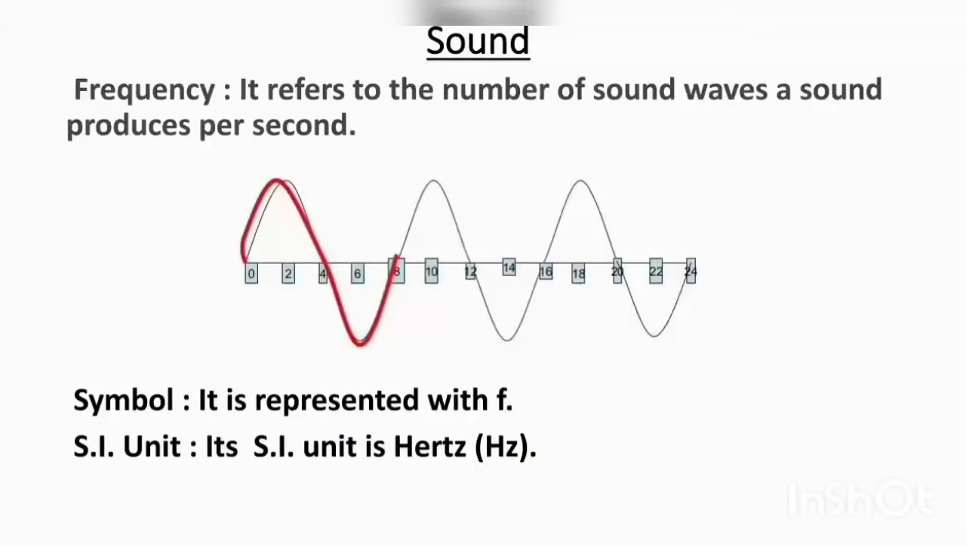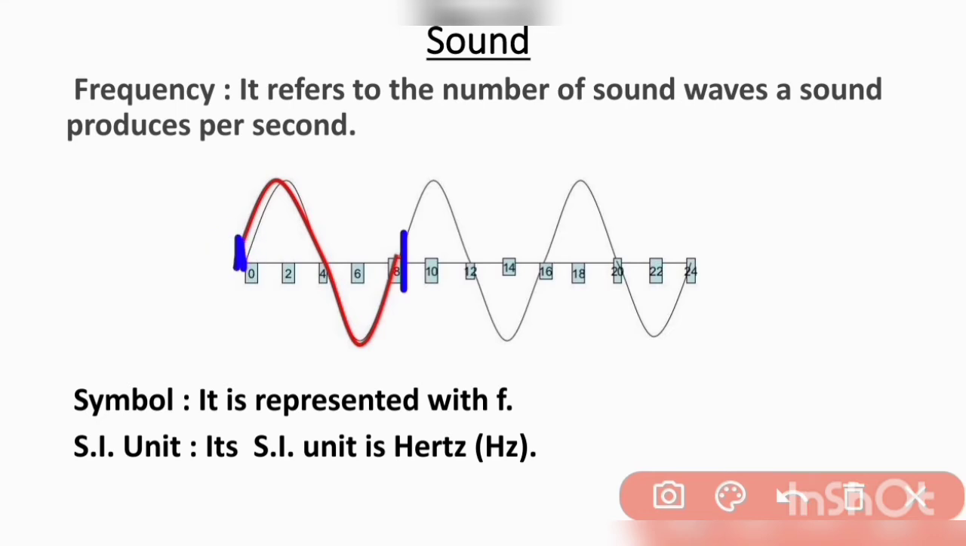Next is frequency. It refers to the number of sound waves a sound produces per second. In simple words, the number of waves passing in 1 second. Here we have a wave which moves from left to right. So in 1 second, one complete wave is passing through it.